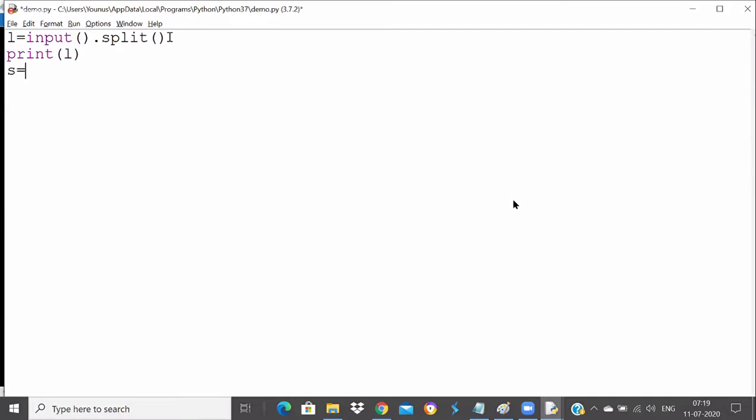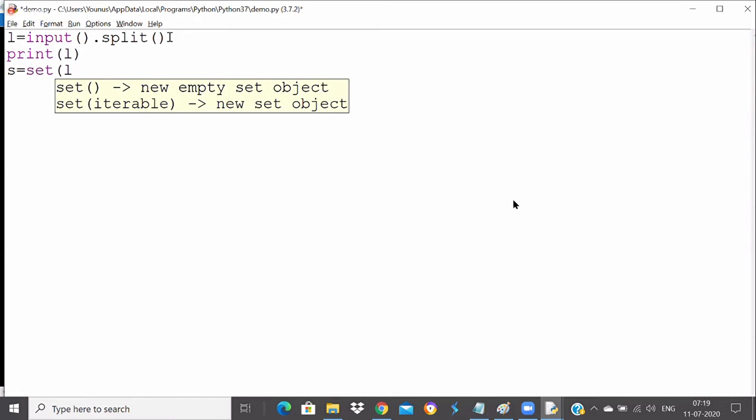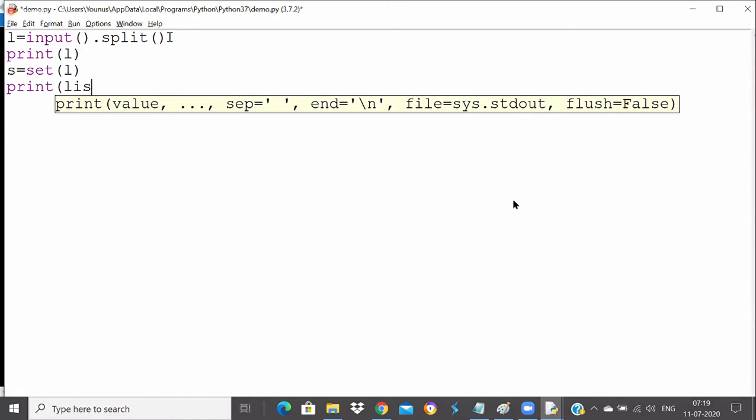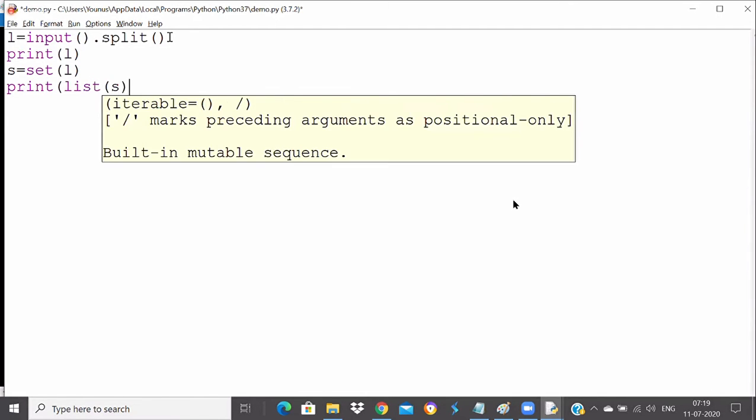I will say S is equal to, and I need to create a set. So I will use this function called set and create a set out of it. Once I create a set, I will convert it back into a list and print it.